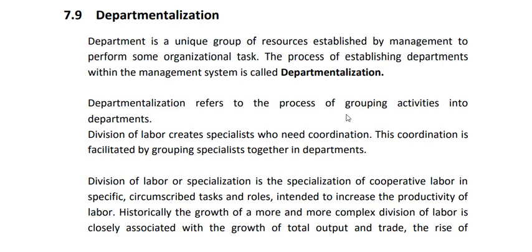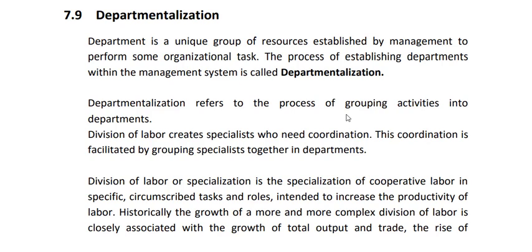If you talk about a college, diploma, BTech, in which we also have different departments: civil, computer, electrical, mechanical. So there are different departments. A group of people make a department. Also if you talk about a company, we have a sales department, customer service department, product department. So these are the various departments.